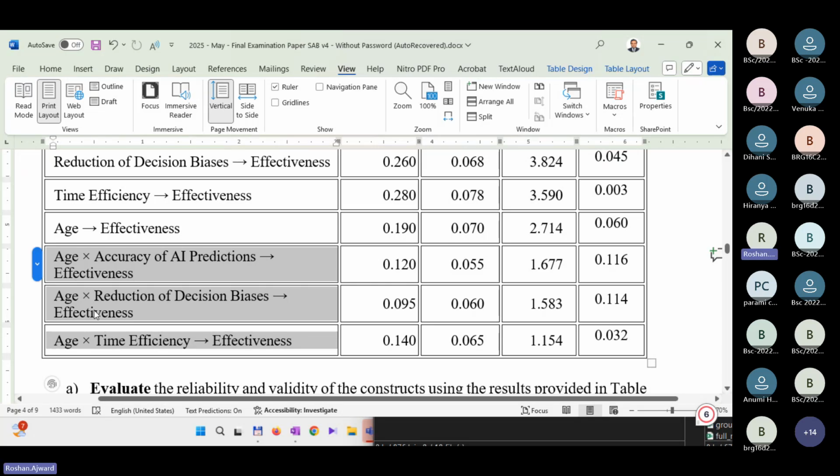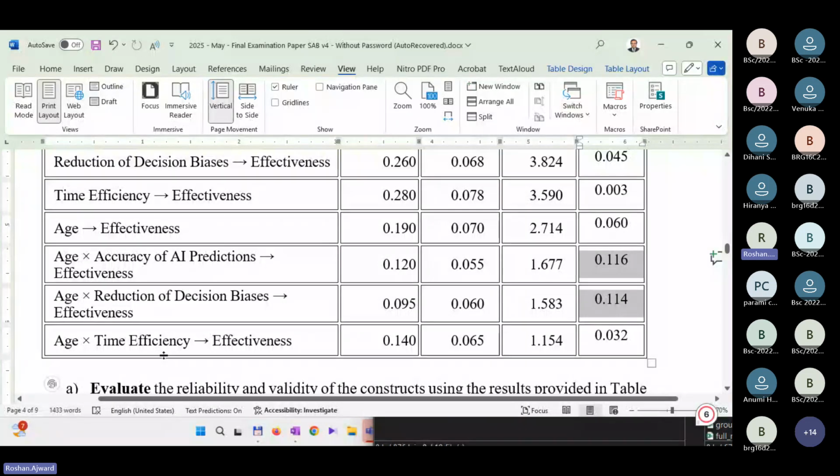Then age does not have an impact on reduction of lesion biases on effectiveness, but age has an impact on time efficiency and effectiveness, a positive impact. So what we can say is age positively moderates the relationship between time efficiency and effectiveness. As here you can see, it's significant.